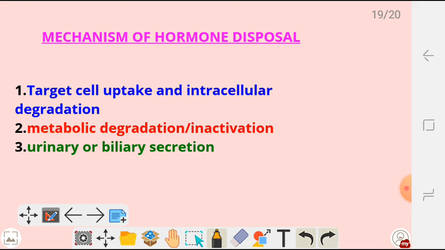Okay, so we have metabolic degradation or inactivation. This is mainly done in the liver. Once those hormones have passed through the liver, it is going to degrade some of the hormones, and the kidney as well is going to secrete some as urine, and in the bowel there will be secretion of certain hormones. So that's how the hormones are disposed of.